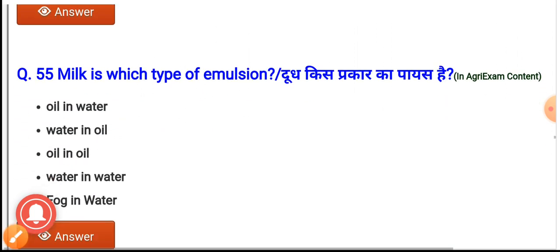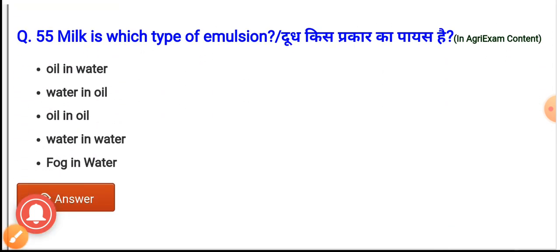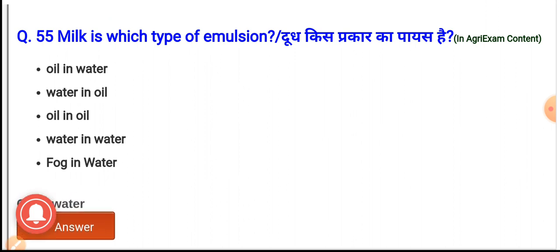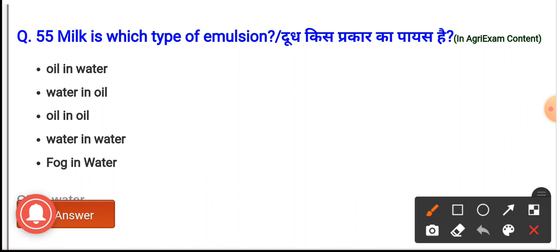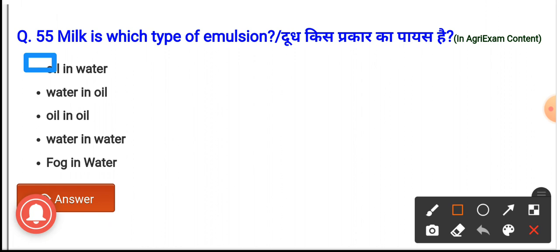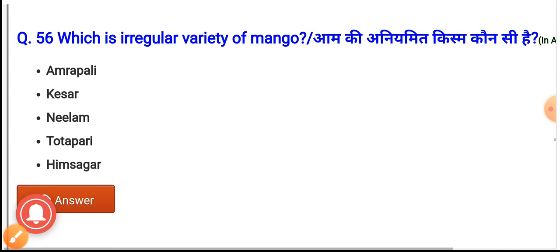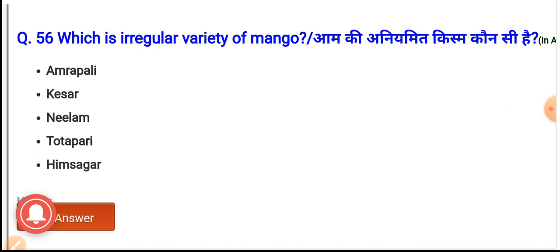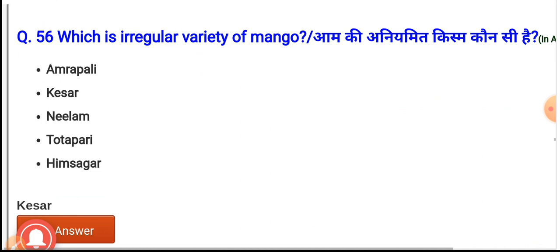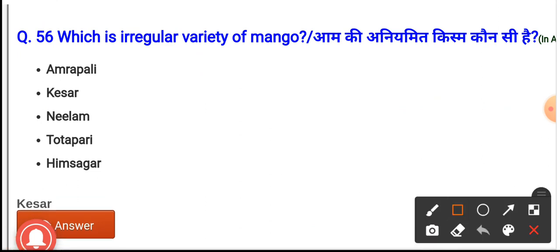Question number 55. Milk is which type of emulsion? The options are oil in water, water in oil, oil in oil, water in water, and fog in water. Milk is an oil in water type of emulsion. Question number 56. Which is an irregular bearing variety of mango? The options are Amrapali, Kesar, Neelam, Totapuri, Himsagar. And Kesar is an irregular bearing variety of mango.